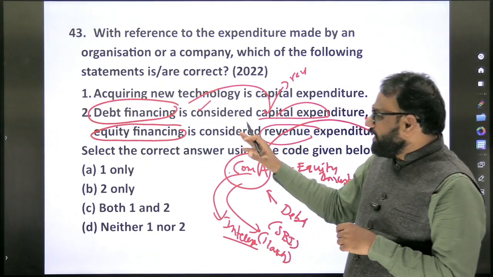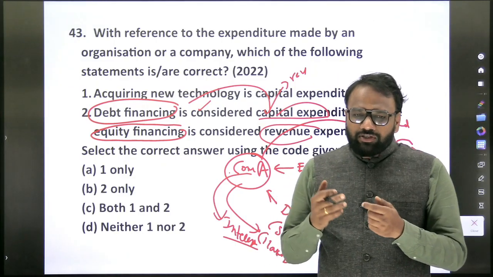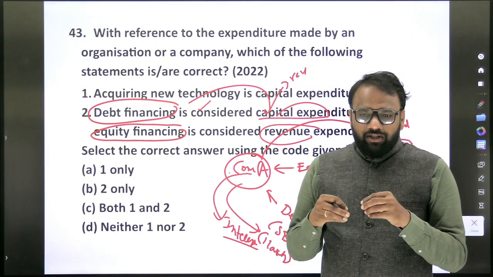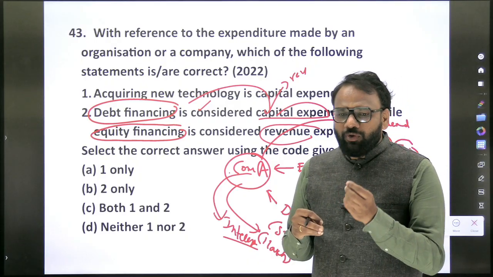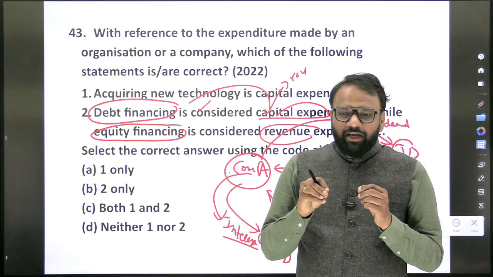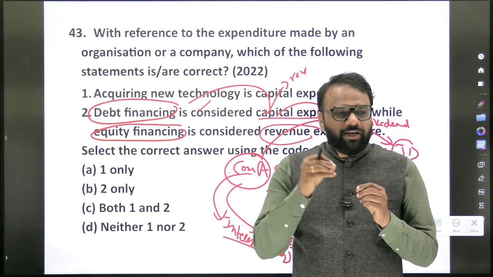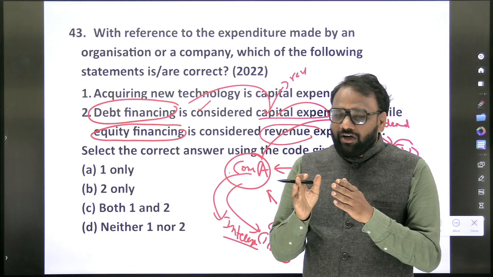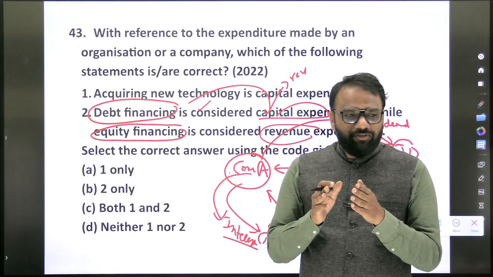Here again, what is debt, what is equity? All those things we should be able to recall. When it comes to raising funds, there are two ways: one is through debt, another is through equity. The person who is investing can get more returns if he makes an equity investment rather than a debt investment, but the chances of potential losses are also more in case of equity.